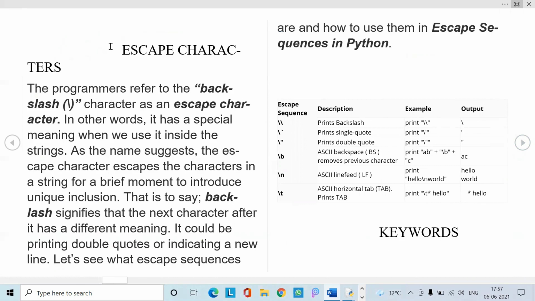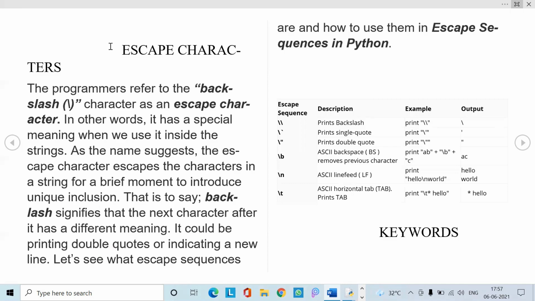Next, escape characters. These escape characters are used to modify your output according to your wish. Let us consider when I am going to highlight a word in a particular sentence. I need to use either a single quotation or a double quotation. So I need some escape sequences to make my output more colorful or more visible. We use these escape sequences. Backslash is the one that signifies the next character after it has a different meaning.